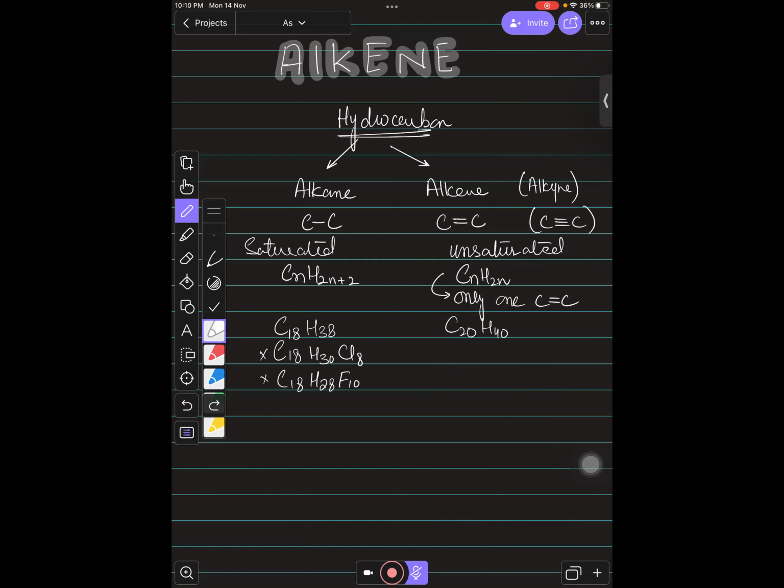And then after this, if you continue this further, you need to keep remembering other things as well. Suppose you have both alkane and alkene present, and you need to identify which one is alkane and which one is alkene. If you want to distinguish between these two, you can use the bromine test for checking. Bromine test can be used to identify which one is alkane and which one is alkene, because whenever you have a carbon-carbon double bond, there is a possibility of reaction.